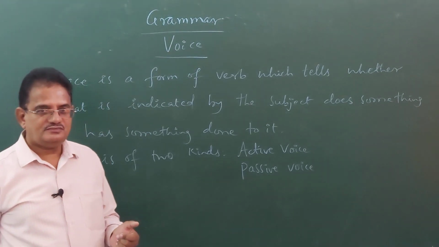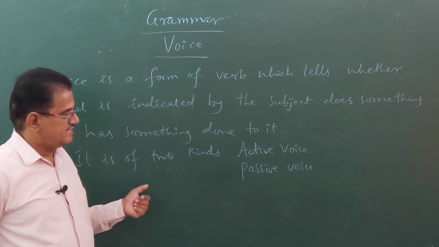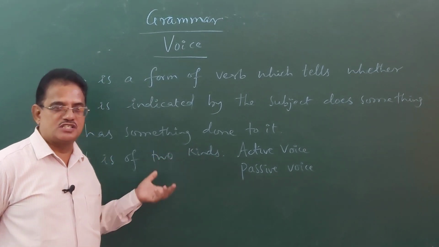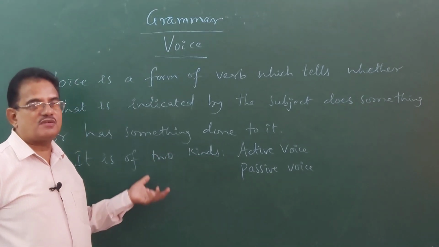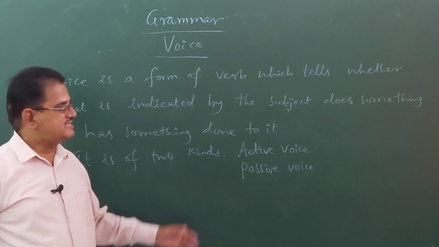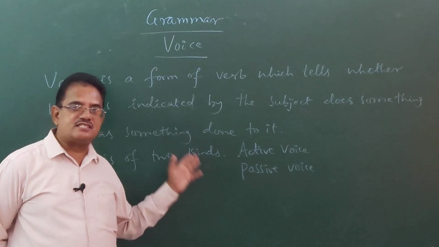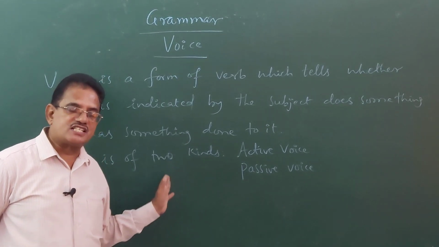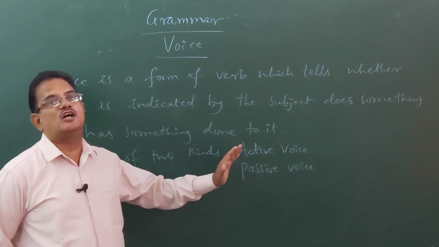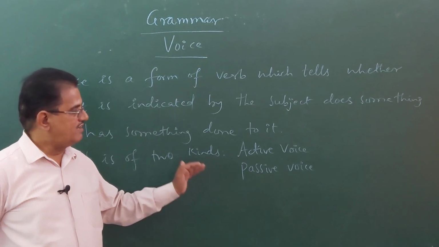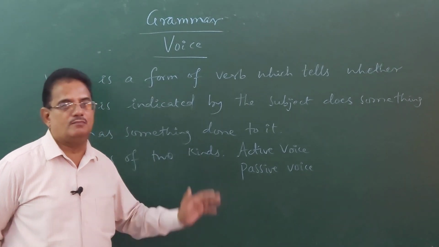Suppose in a sentence the word indicated by the subject has something done to it, means suffers from the action committed by the object, means the subject here remains passive. It does not act, but it suffers from the action committed by the object. In such sentences, the verb is said to be in passive form.